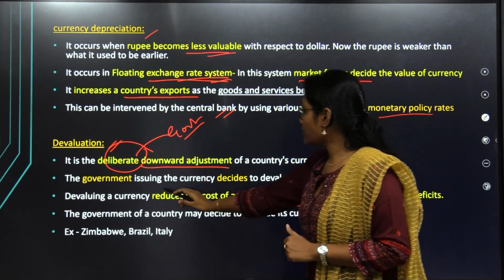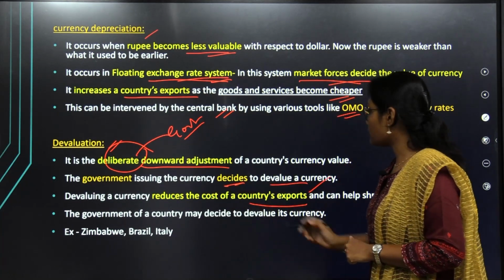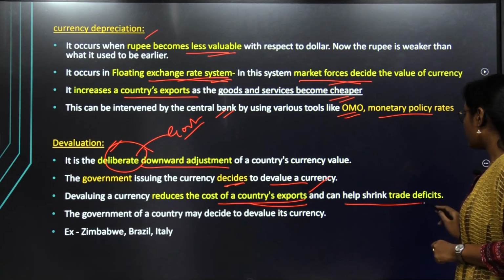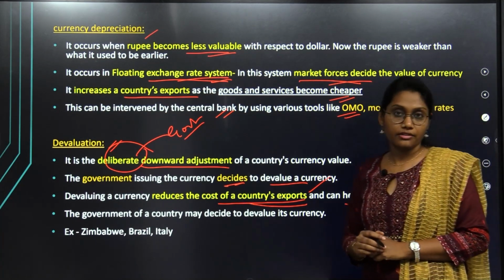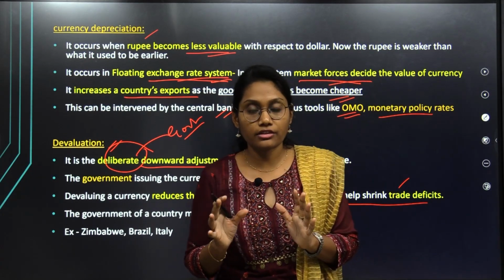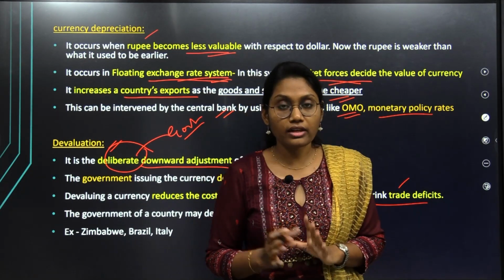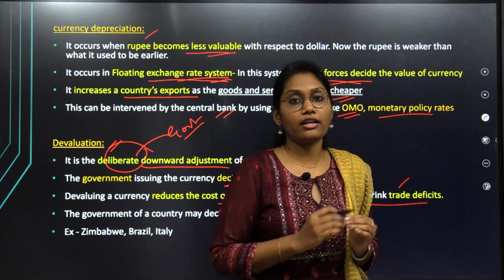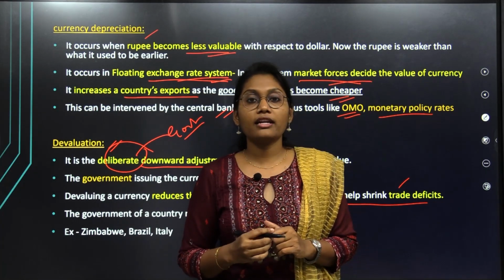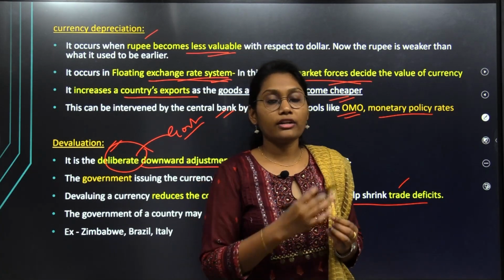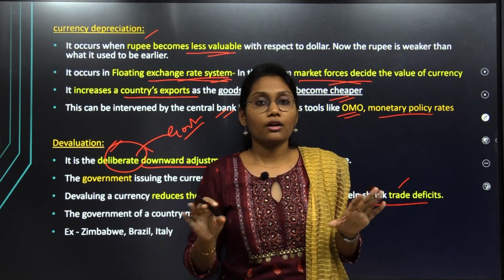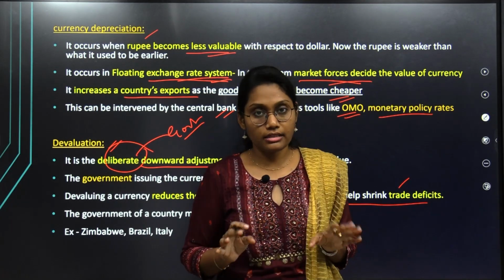Let us see, the government issuing the currency decides to devalue it. Devaluing a currency reduces the cost of the country's exports and can help shrink trade deficits. If a country is in a trade deficit, to overcome that issue, the country can deliberately reduce its value so as to increase its exports, so that it can get higher forex reserves, higher foreign dollars, so that its trade deficit can be compensated.